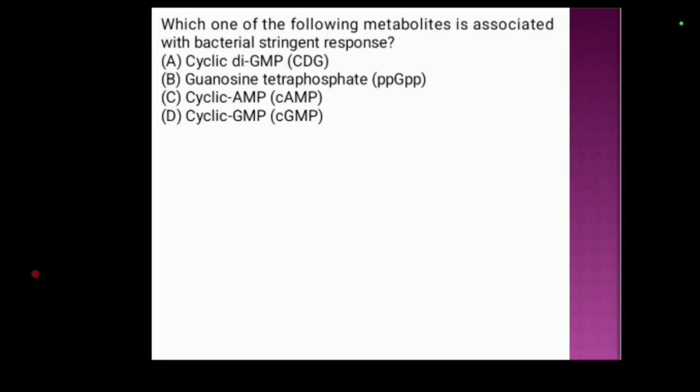First question, which of the following metabolites is associated with bacterial stringent response? Option A, cyclic di-GMP, that is c-di-GMP. Option B, guanosine tetraphosphate, that is ppGpp. Option C, cyclic AMP, that is cAMP. Option D, cyclic GMP, that is cGMP. The correct answer is option B, guanosine tetraphosphate.